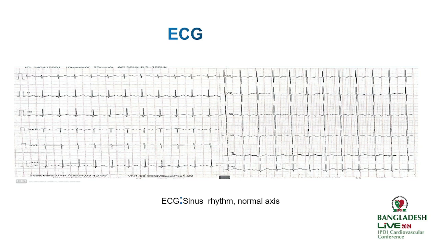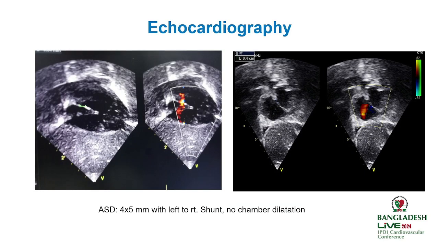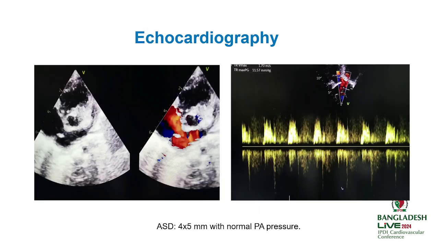We did some investigations. The 12-lead ECG, with normal standardization and calibration, showed sinus rhythm and normal axis. Chest X-ray AP view showed a normal study. Echocardiography in the subcostal four-chamber view, bicaval view, and short axis view shows a 2D gap in the interatrial septum measuring 4 by 5 mm with left to right shunt, without any chamber dilatation and with normal PA pressure.